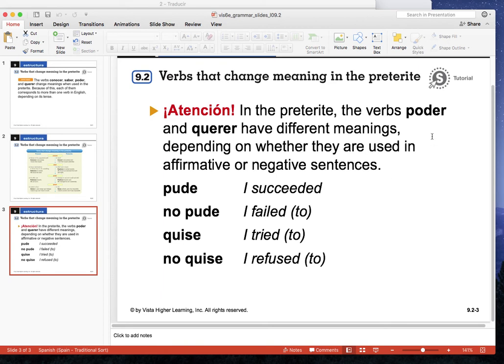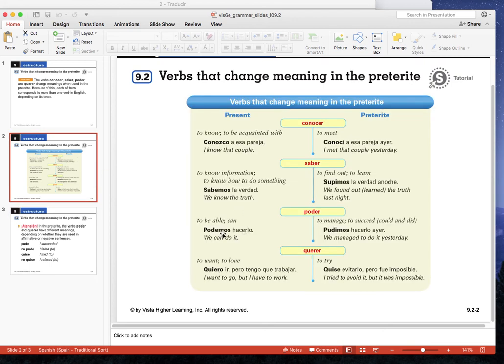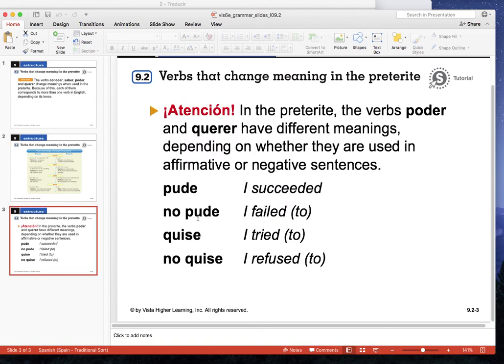So in the preterite, for poder and querer, we have to take into consideration if they're affirmative or negated, right? So if it's a negative sentence, it changes even more. Okay, so we already know from this slide that querer and poder change in the past tense, but then if we negate it, it changes even one step more. Okay, so pude, as we know, is I succeeded, for instance, or I managed to, right? Whereas no pude is I failed to. So you actually tried and you failed.